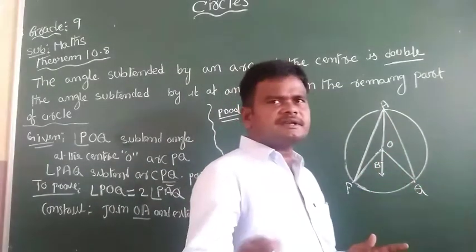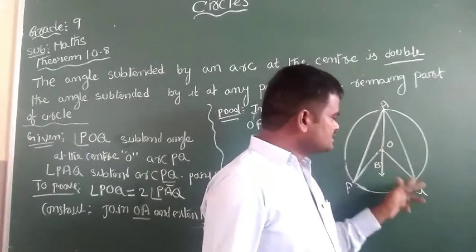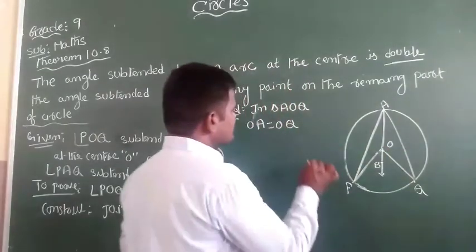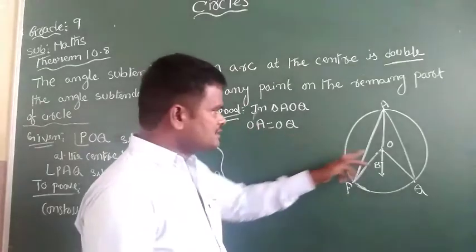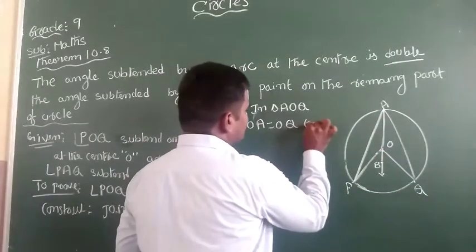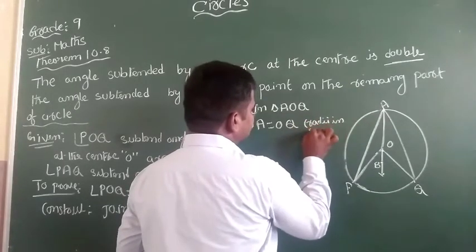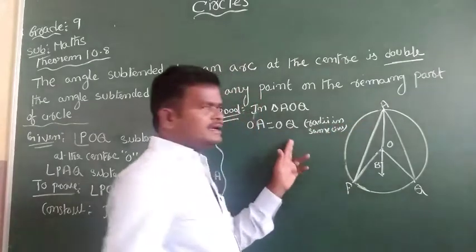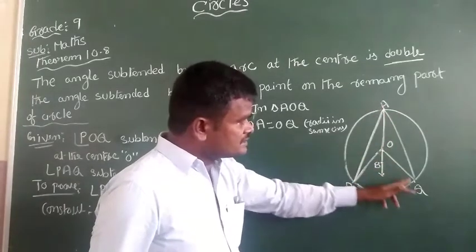What is the reason here? These two are circle radii, radii of the same circle. So this side equals this side.